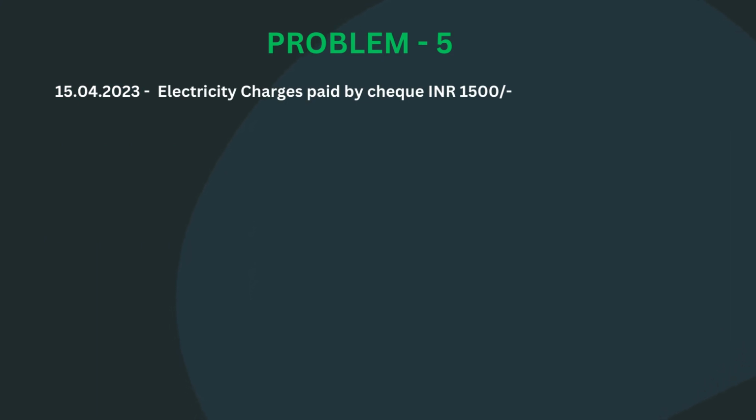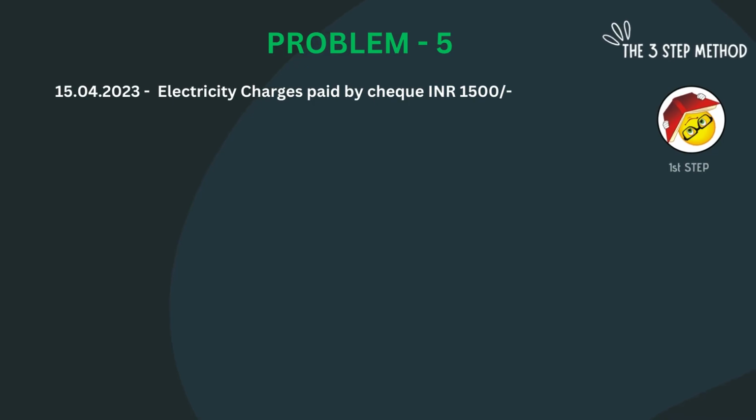On 15th of April 2023, electricity charges paid by check INR 1,500. Step 1. We have paid electricity charges INR 1,500 by check.